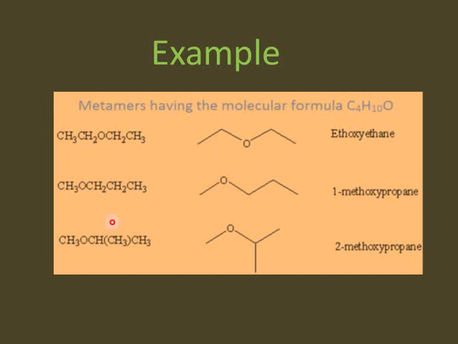makes them metamers. While in the third case, what is happening? The branch is forming. At carbon number 2, we are forming a branch. So it will be 2-methoxypropane. And the number 2 is representing that now the branch is attached to carbon number 2. So it will be 2-methoxypropane. So in all these compounds, the molecular formula is the same, but the functional group is changing its position. So they will be metamers.